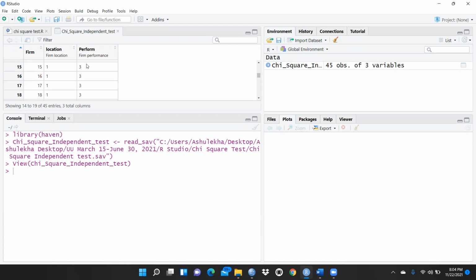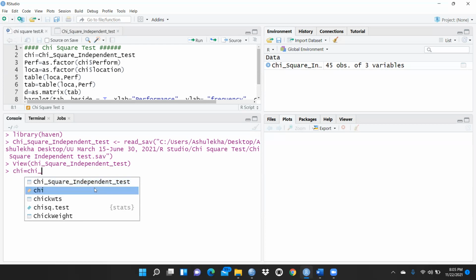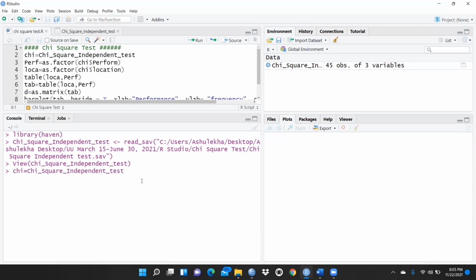I would like to know whether performance depends on the location or not. First of all, I had already written the script here. That is a very lengthy name, so I simply write a small name and put this file in this variable. The lengthy name is chi underscore square underscore independent test. I will press enter. Now you can see this variable is created, chi, with 45 observations and 3 variables.